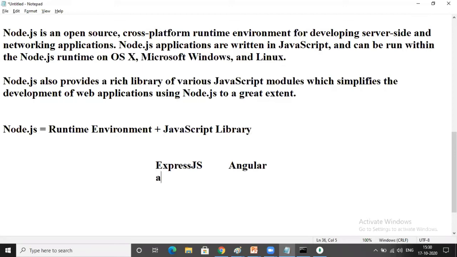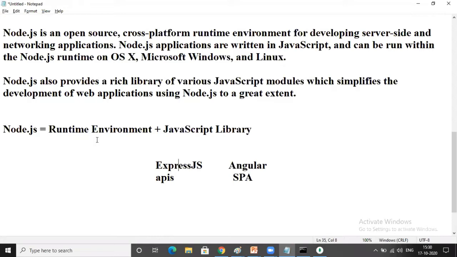Express.js is a framework which is used to create APIs. Angular is a framework which is used to develop single page applications. And Node.js will provide services to both Express.js as well as Angular. You understood? It will provide some set of libraries, some predefined modules. And if you want to use those modules in your application, you have to install Node.js. Without the installation of Node.js, you cannot work with Angular and Express.js.